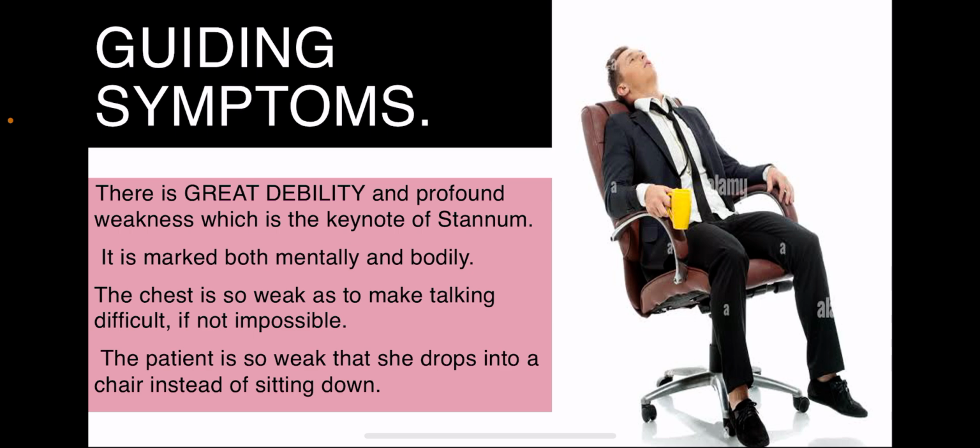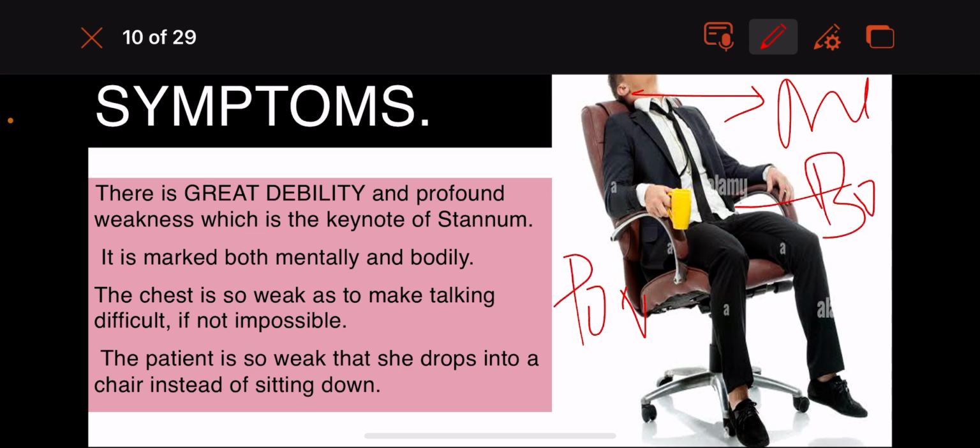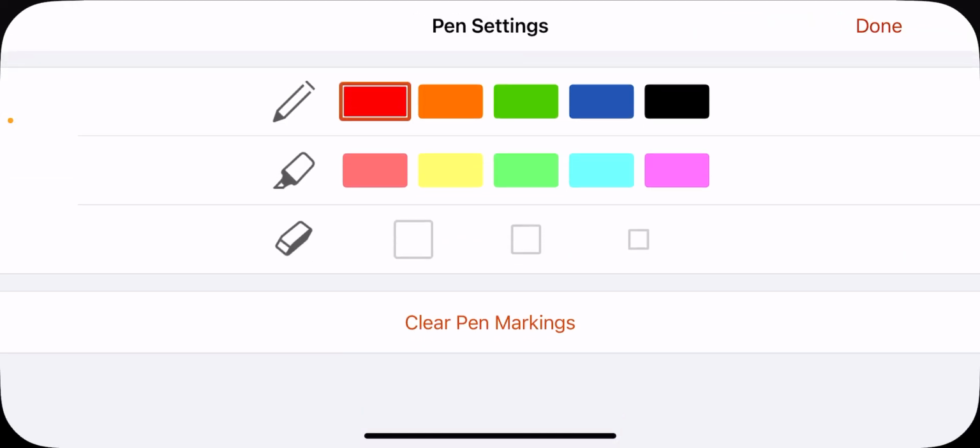An immensely exhausted patient, a weakened, debilitated person. It has marked debility both mentally and bodily. You can see the picture here: mentally as well as bodily, the patient is profoundly weak and greatly debilitated.